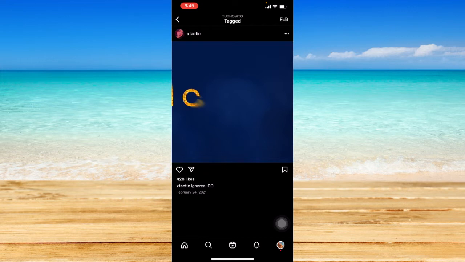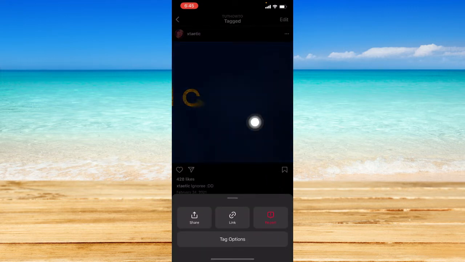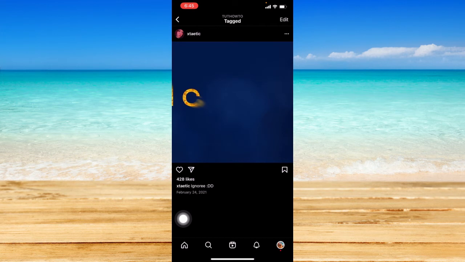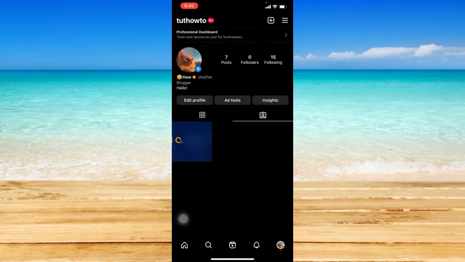If you want to unhide that, just tap on the three dotted button again and click on Tag Options and click on Show on My Profile. You can also choose to remove the tag from this post, so just click on that if you really want to completely remove the tag from this post. But I'm just going to click on Show on My Profile right here, and that is how you basically unhide the tagged photo.